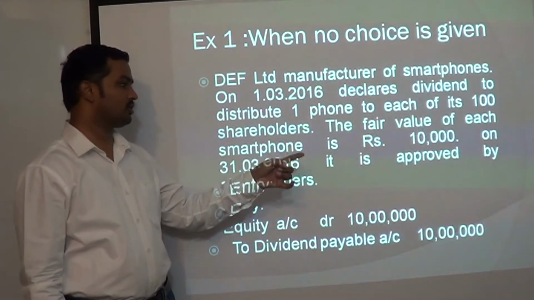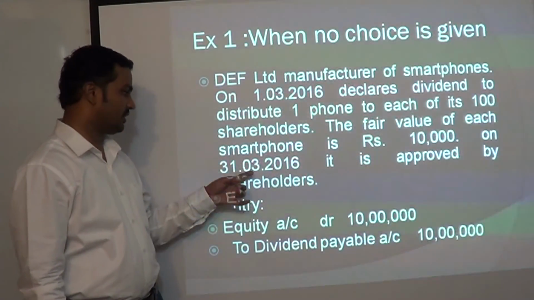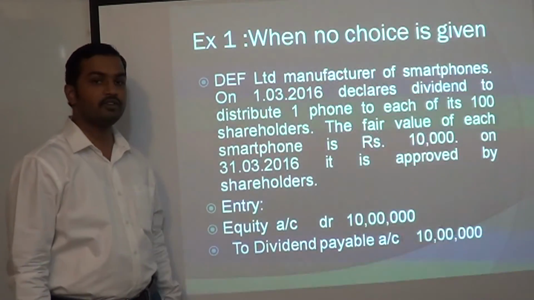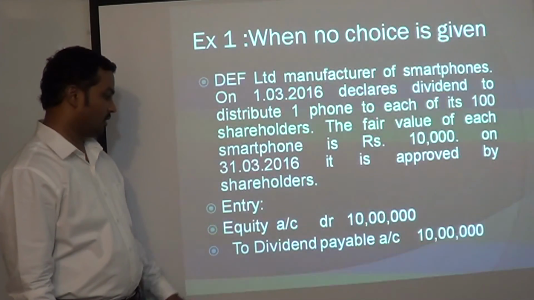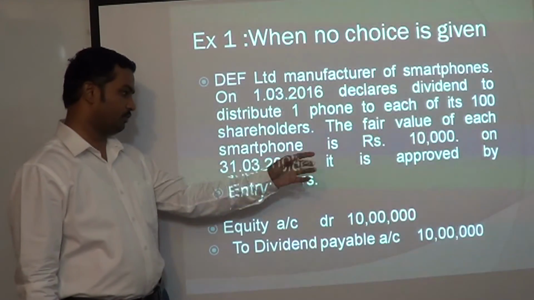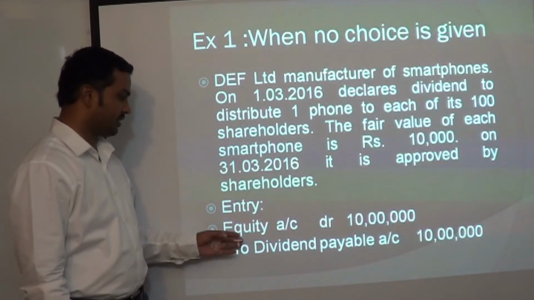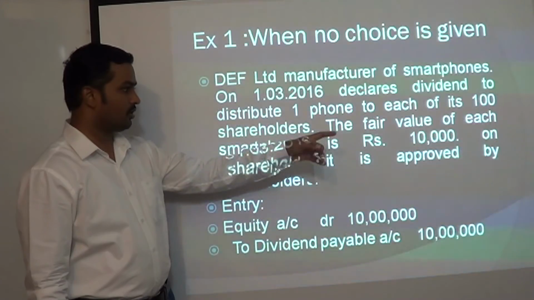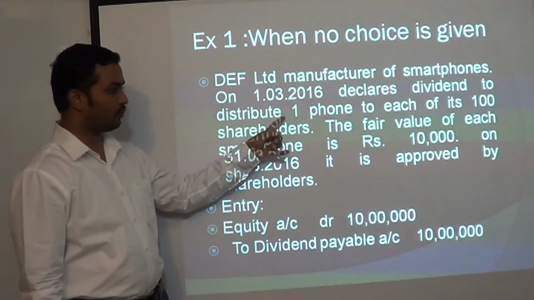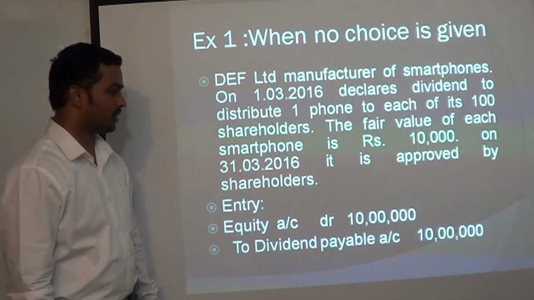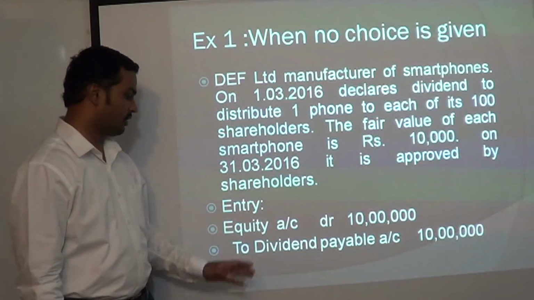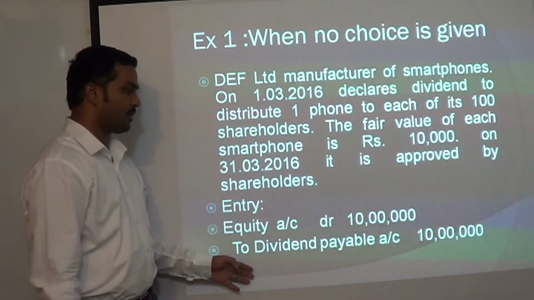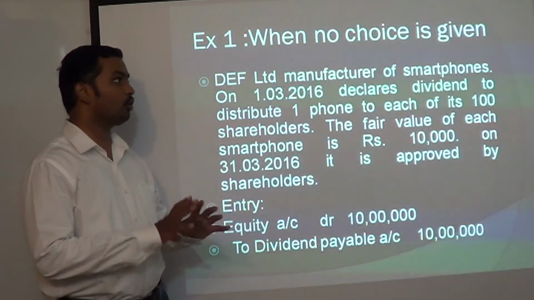On 31st March 2016 it is approved by the shareholders, and on that date the fair value of the phone is, let us say, 10,000 rupees. Now I am going to pass the entry. On the date of approval I have to pass this entry: equity account debit to dividend payable. There are 100 shareholders, each shareholder is going to get one phone, multiplied by the fair value of each phone, 10,000. So the liability will be 10 lakh, it will be subtracted from equity and shown as a current liability under dividend payable. This is how you deal with it when no choice is given.